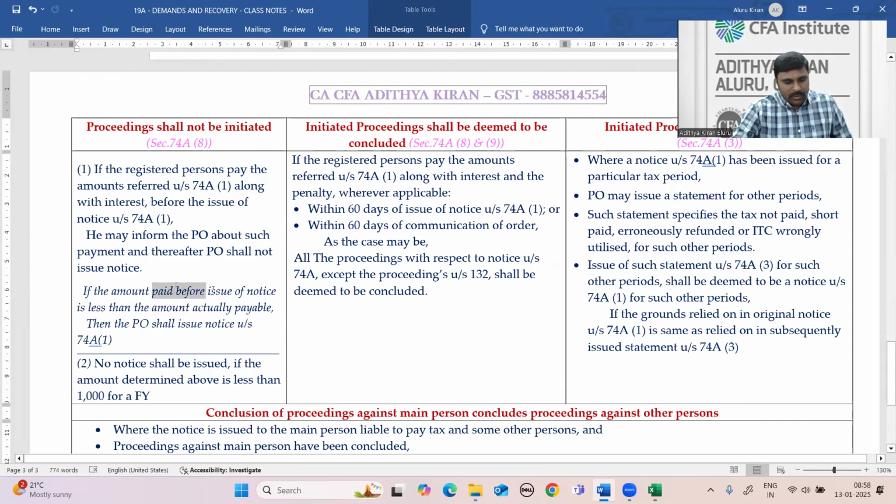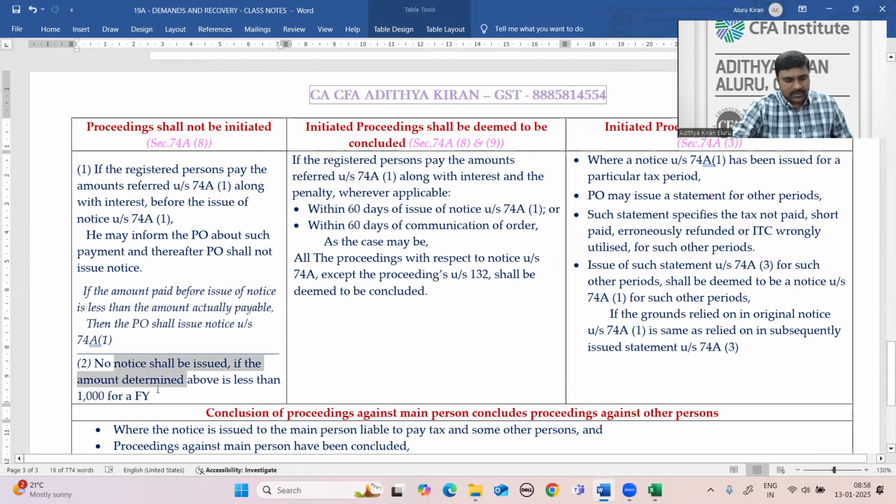If the amount paid before issue of notice is less than the amount actually payable, then you have to face the notices. Okay, you'll get notice and you'll get order also. Proceedings will be initiated in case of any shortfall in payment.